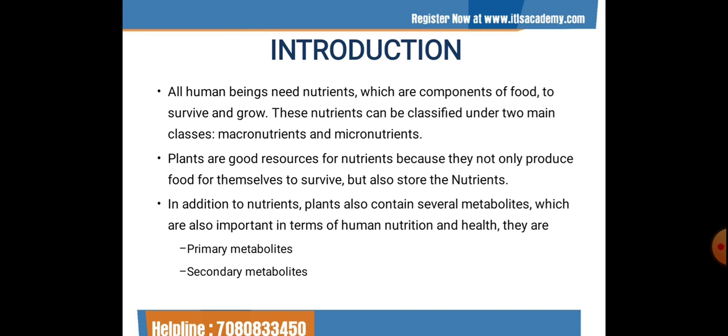In addition to nutrients, plants also contain several metabolites, which are also important in terms of human nutrition and health. Taking one first is the primary metabolites. These are accepted as metabolites which directly take up their role in growth, development, and reproduction.